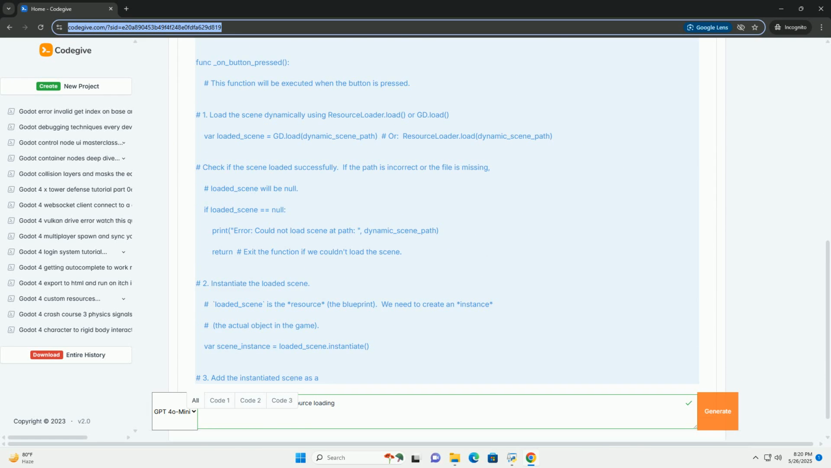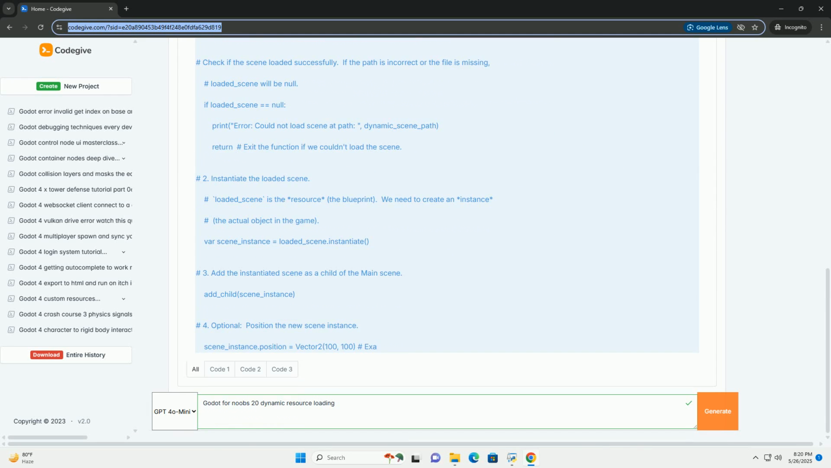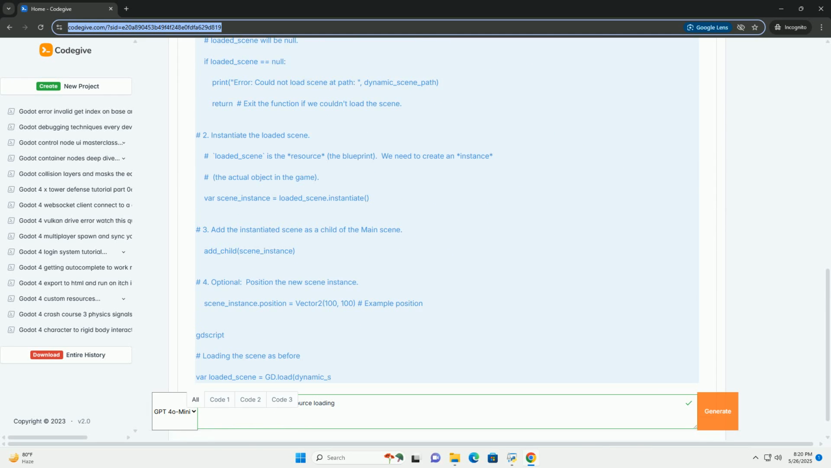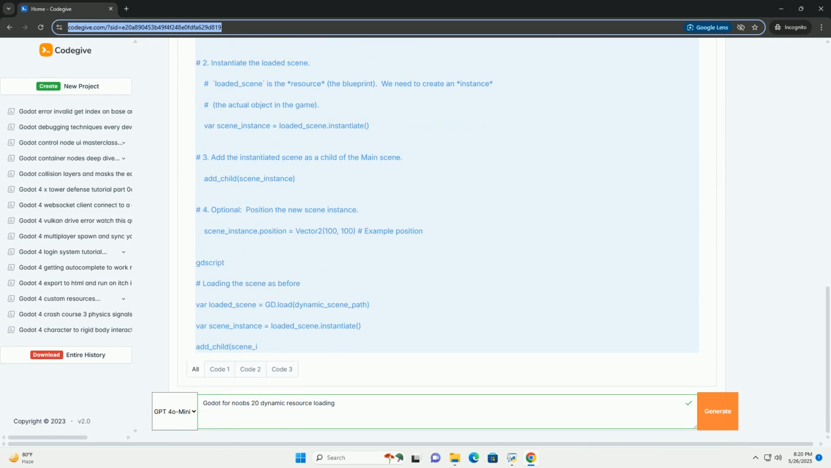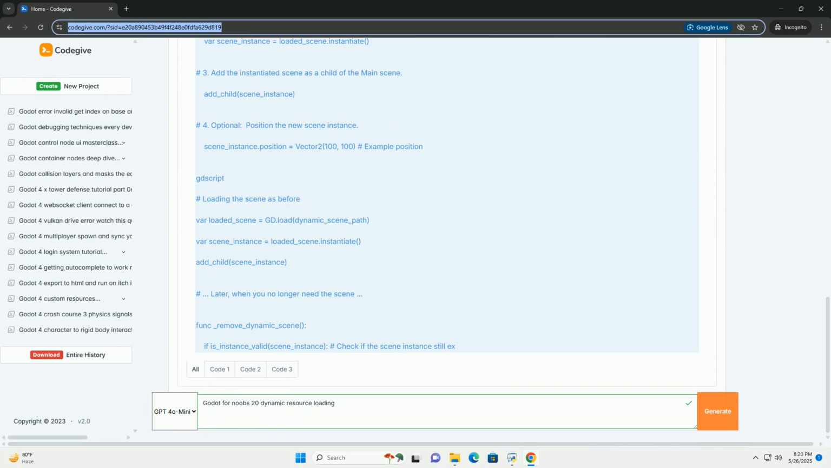What is dynamic resource loading? Imagine building a house with a blueprint. In the world of game development, resources like scenes, textures, sounds, and scripts are like those individual building blocks.